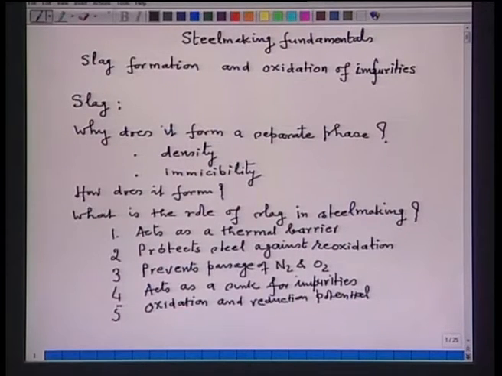Essentially, it is the FeO content which decides whether the slag is oxidizing or reducing in nature. A relatively higher amount of FeO in the slag is called oxidizing, and a lower amount of FeO in the slag is a reducing slag. A typical example: blast furnace slags have 1% or even that order of magnitude of FeO, so they are called reducing slags, whereas all steelmaking slags have around 15 to 16% of FeO, so we can call them oxidizing slags.